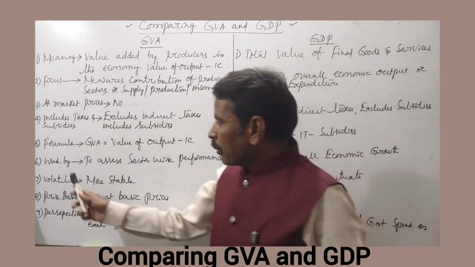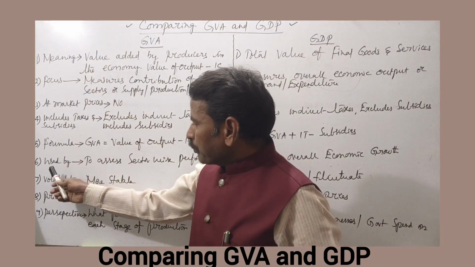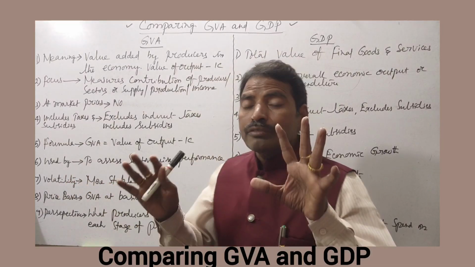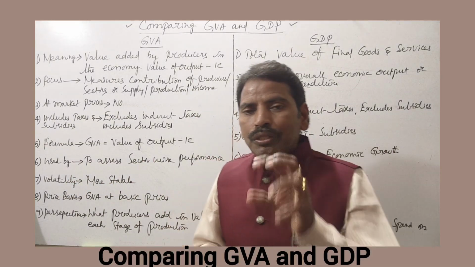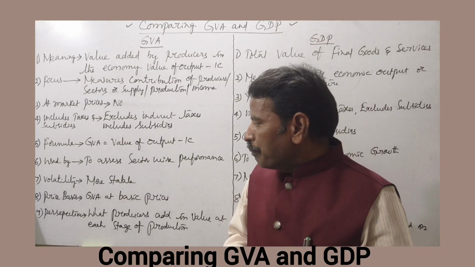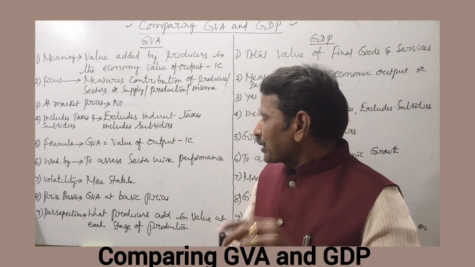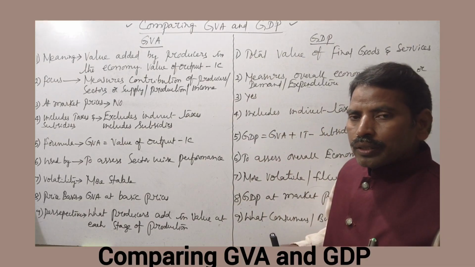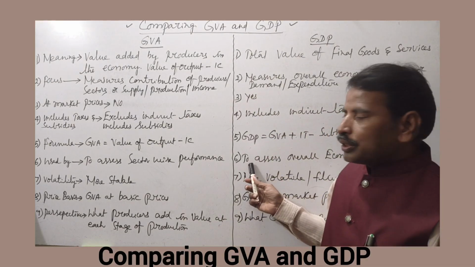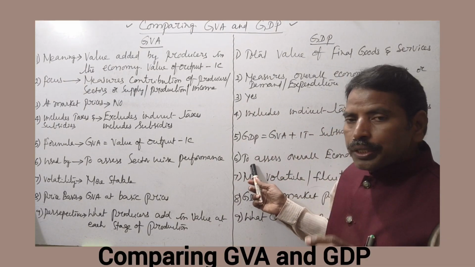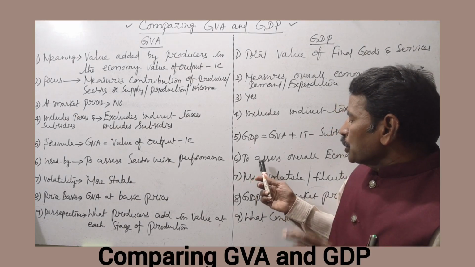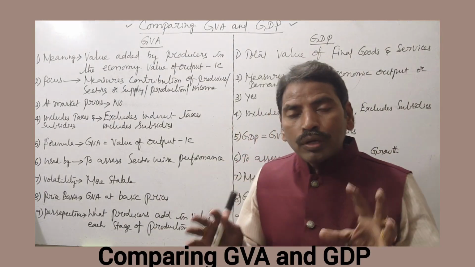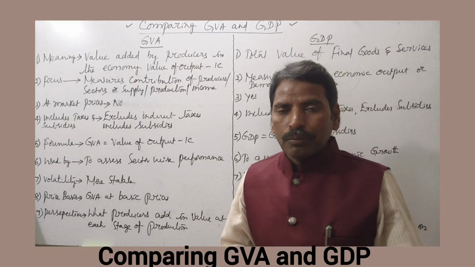Next, GVA is used to assess sector-wise performance. Whereas on the other side, GDP is used to assess overall economic growth.